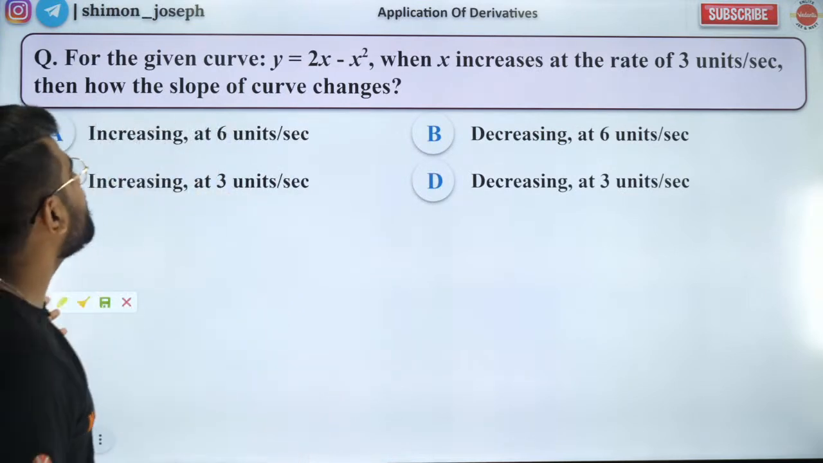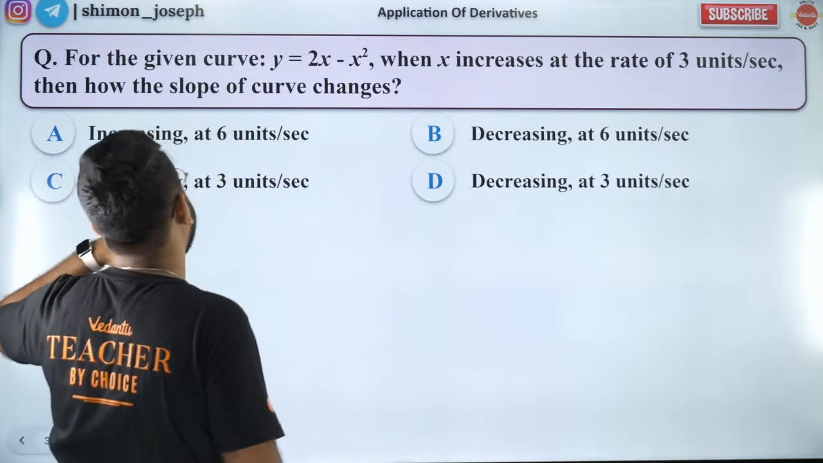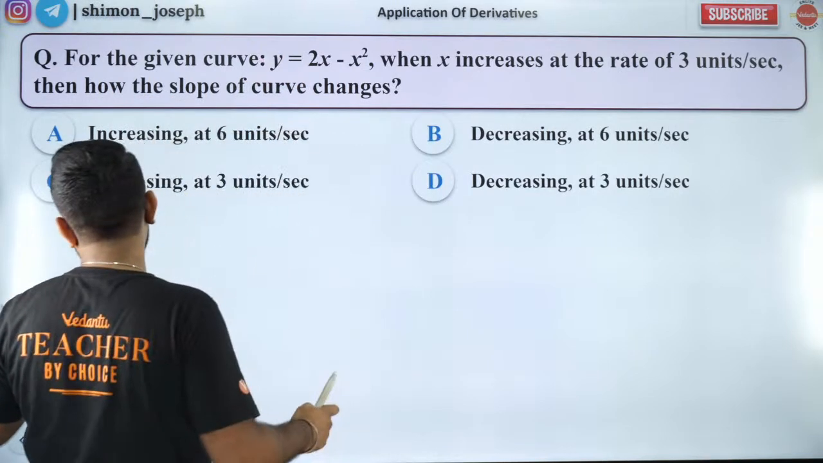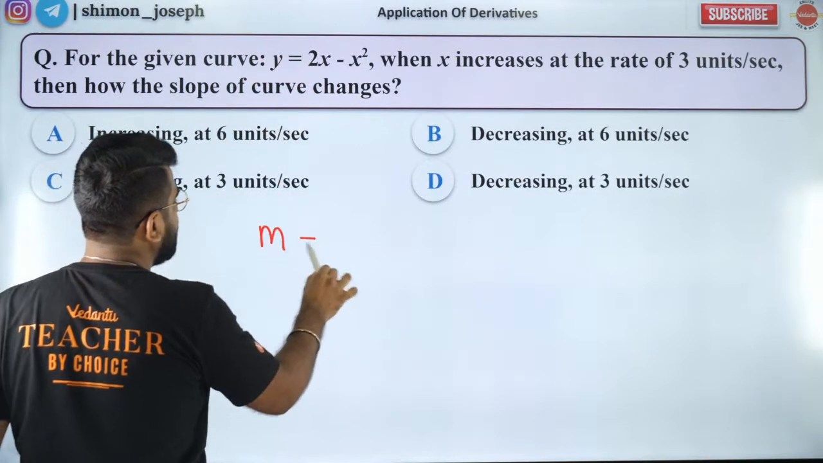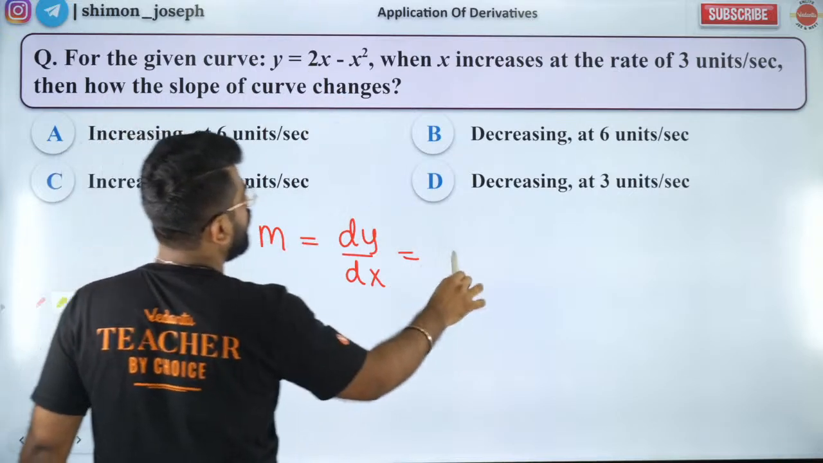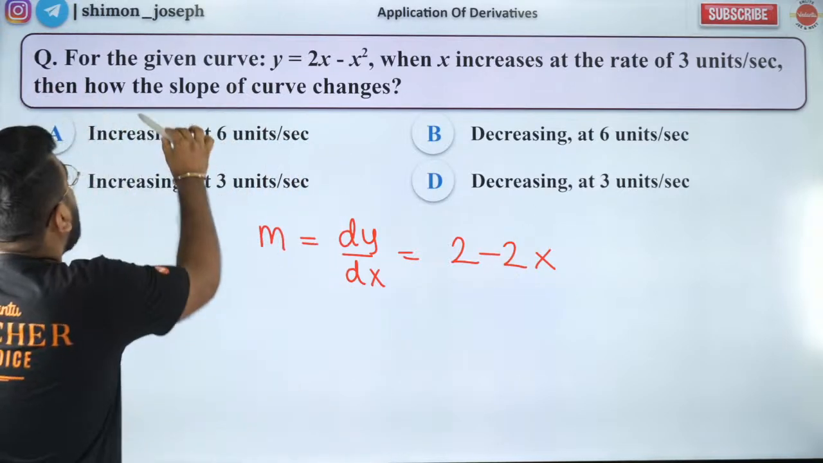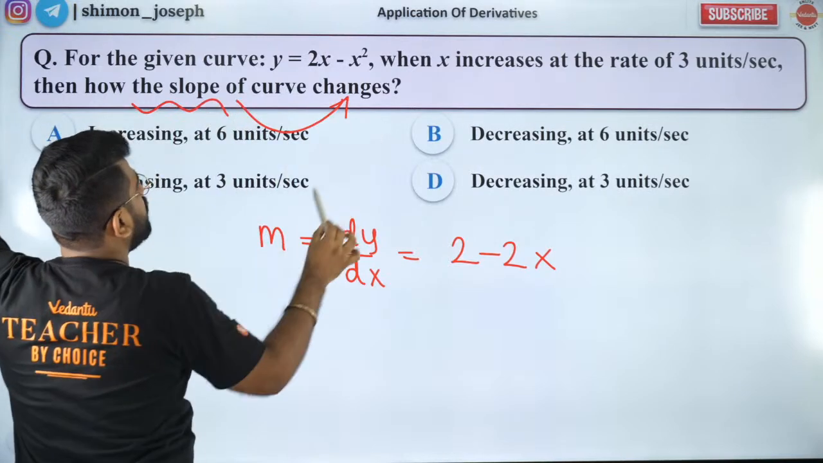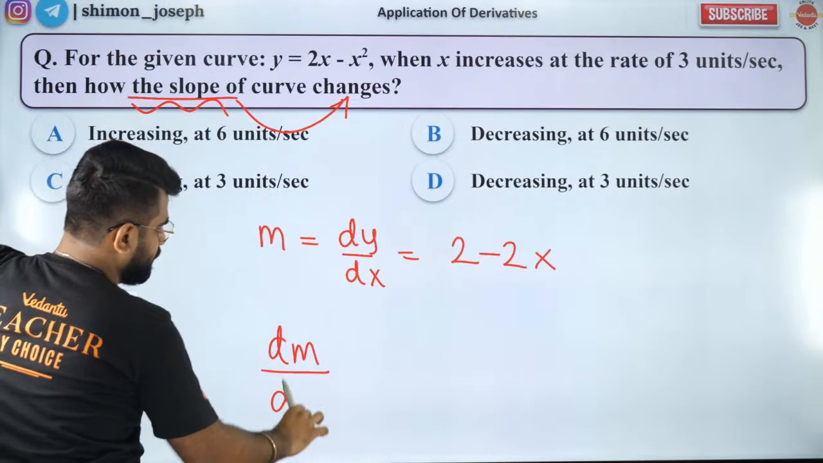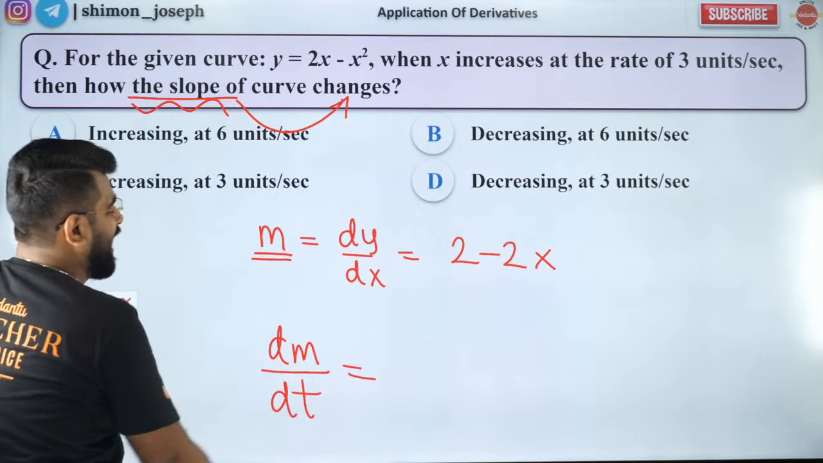So for the given curve, when x increases at the rate of 3 units per second, then how the slope of this curve changes. So first you need to find the slope of the curve, which is dy by dx. So what is dy by dx? 2 minus 2x. Okay. They want how slope changes. So slope changing means we want dm by dt. We want how slope is changing with respect to time.